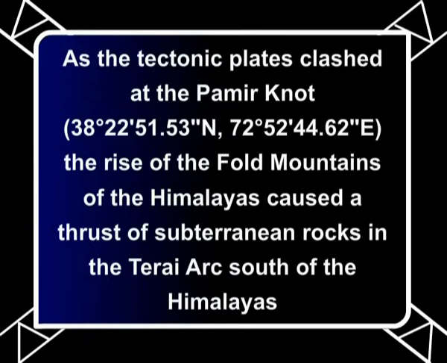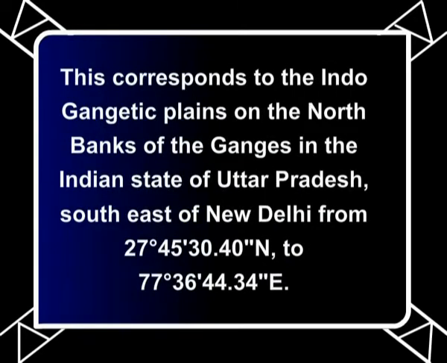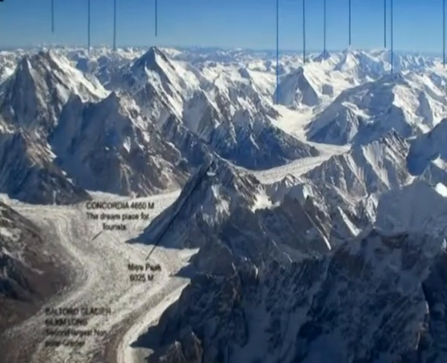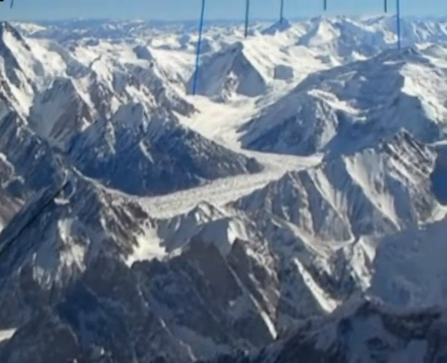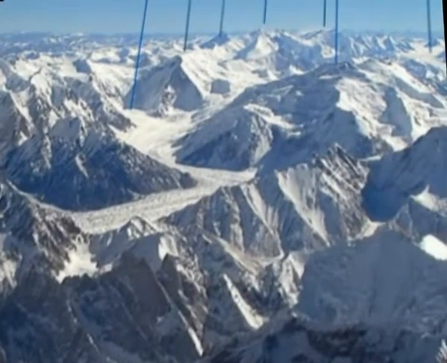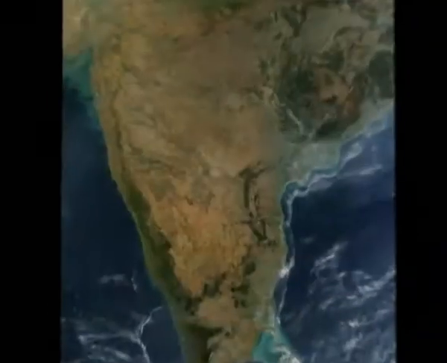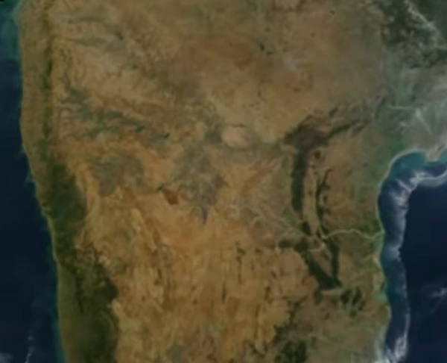This corresponds to the Indo-Gangetic plains on the north banks of the Ganges in the Indian state of Uttar Pradesh, southeast of New Delhi, from 27 degrees 45 north latitude to 77 degrees 36 east longitude. This continuous thrust against the Himalayas also causes the sustained growth of both the Himalayan fold mountains as well as sustains the height of the Deccan Plateau.